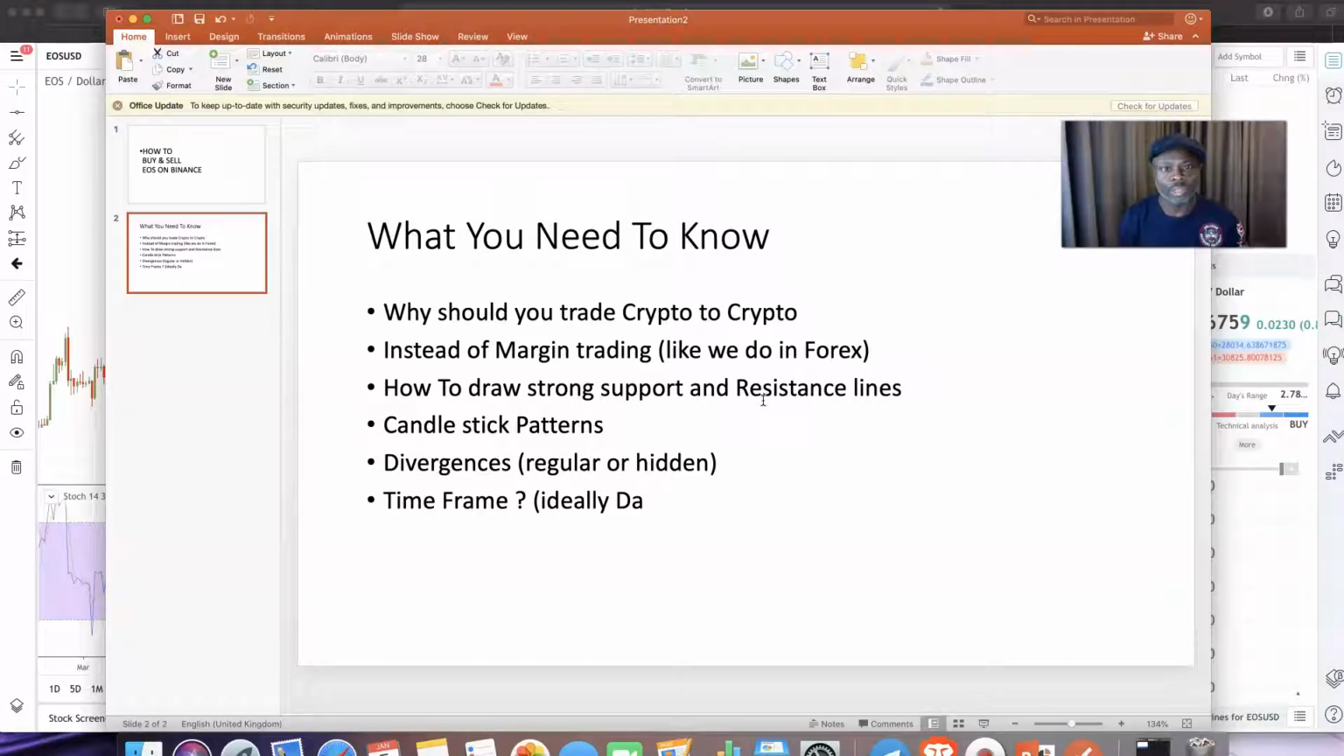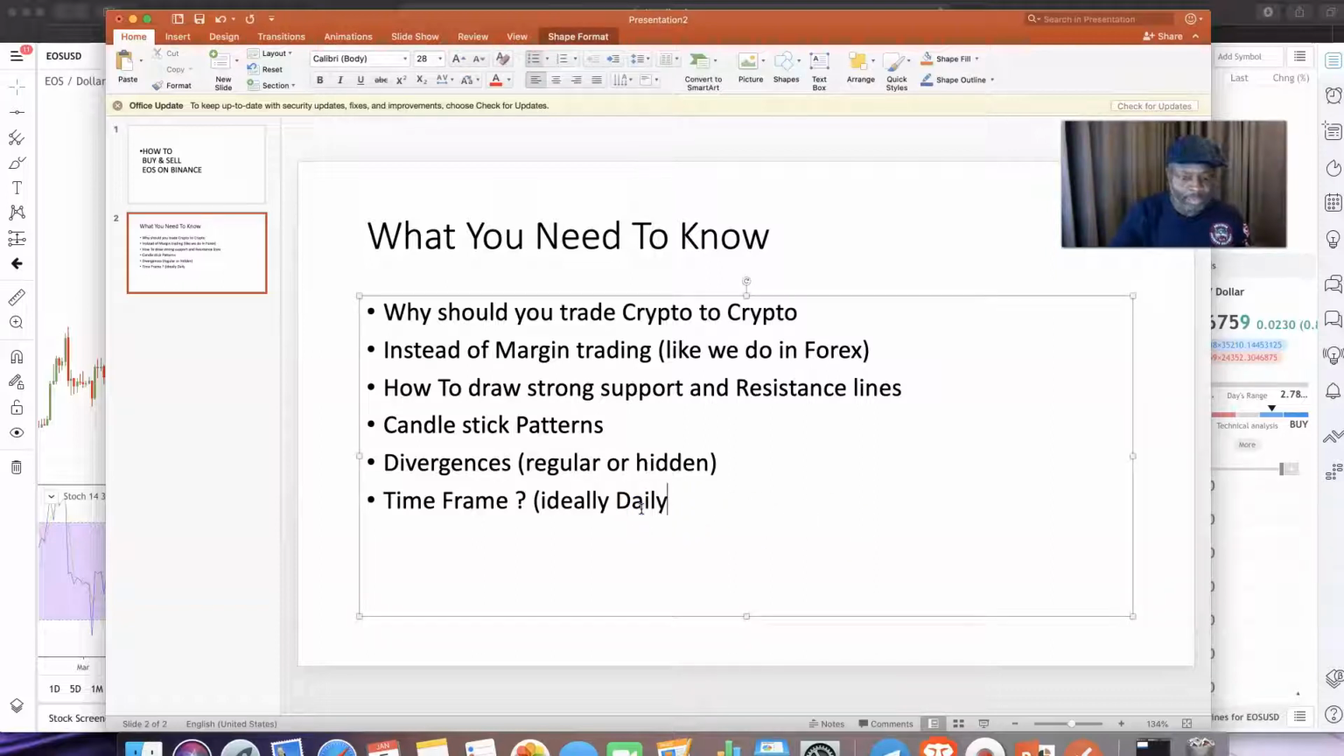And then you also need to understand candlestick patterns. These are all huge topics on their own. If you want to go and look at them, then great. And something we also call divergences, both regular and hidden. Regular usually for trend reversals or retracements, and then hidden for trend continuation. You need to understand all that as well. I want to use the daily time frame, or sometimes maybe H4. So get out your pen and paper, get a drink, and then let's go, okay?